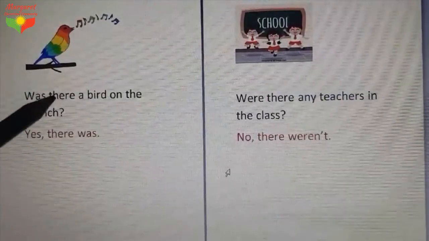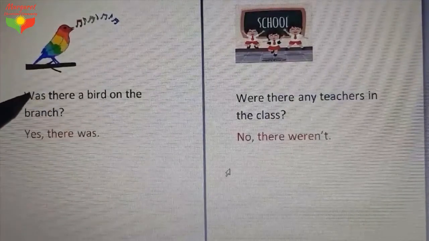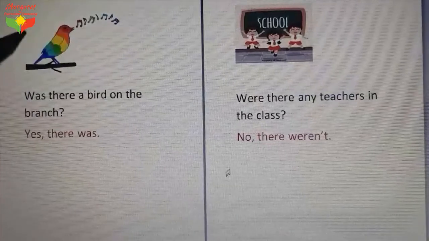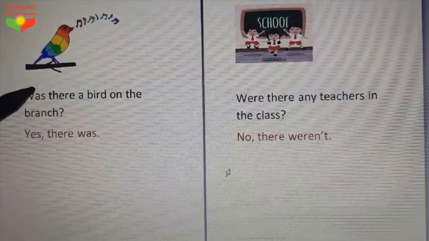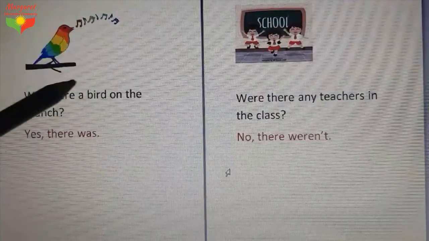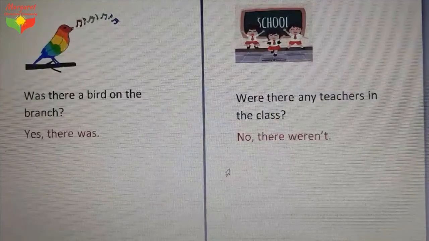I explained for you, you have to play with the position of was and there. It will be was there because it's a singular noun. We have only a bird, so that's why I said was there. I didn't say were there. We have only a bird and I asked about that bird.